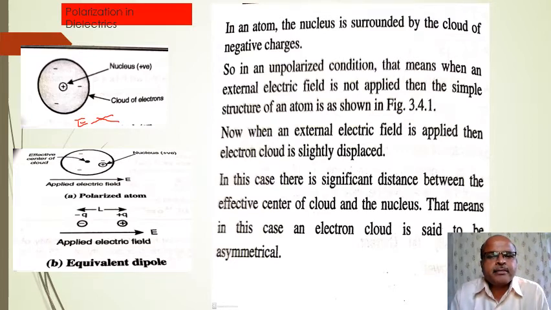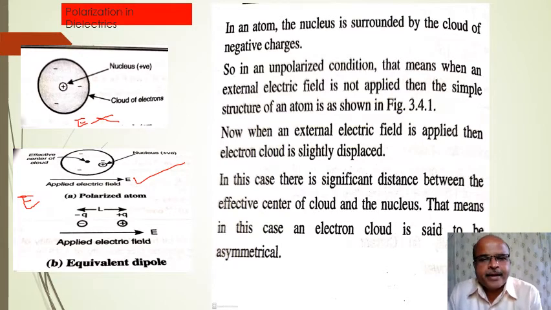Now when an external electric field is applied, the electron cloud is slightly displaced, that is, the nucleus changes its position as shown in this figure.